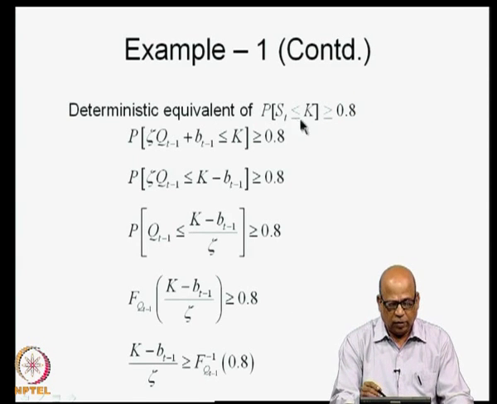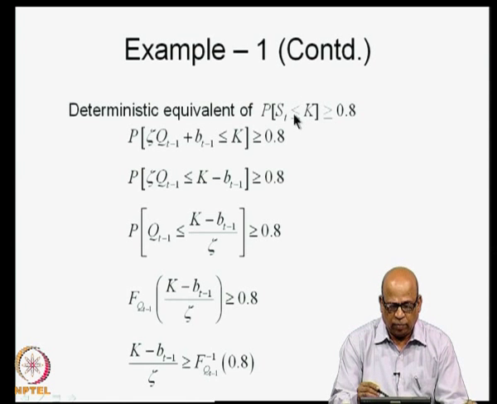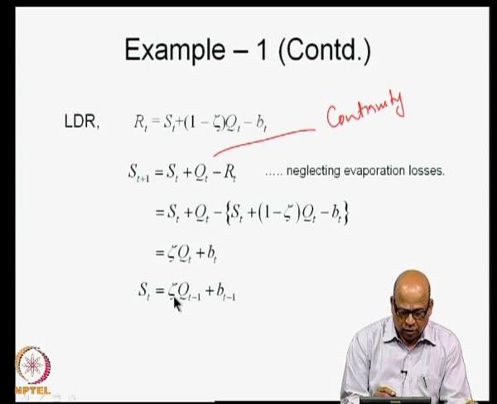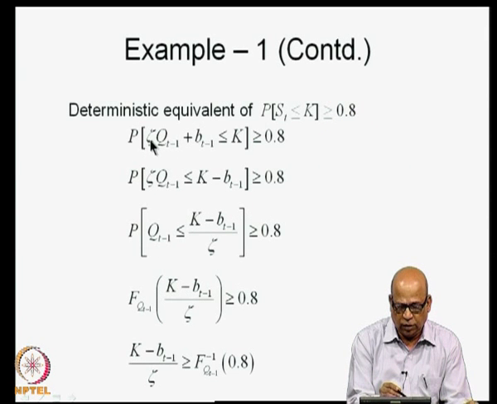Now, we will formulate the deterministic equivalent of this. We are saying probability of ST being less than or equal to k is greater than or equal to 0.8, and ST is zeta QT minus 1 plus BT minus 1. So, I will write this as the probability of zeta QT minus 1 plus BT minus 1 less than or equal to k must be greater than or equal to 0.8.